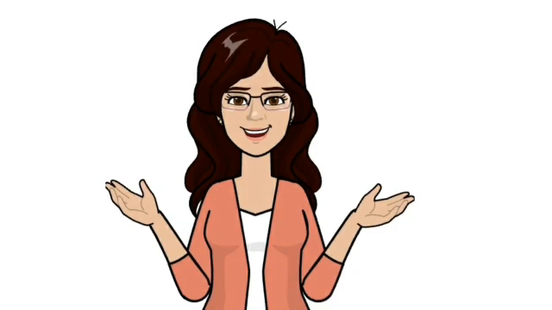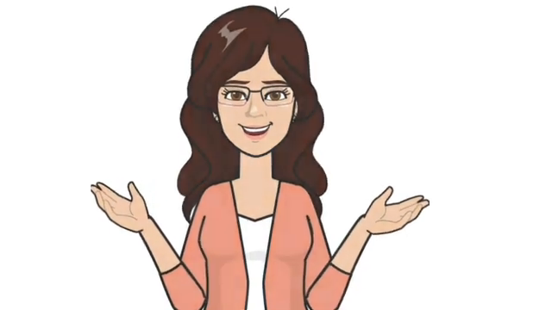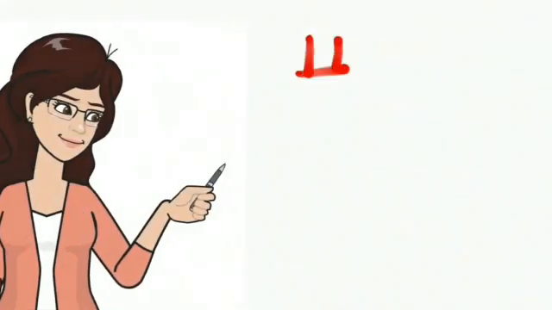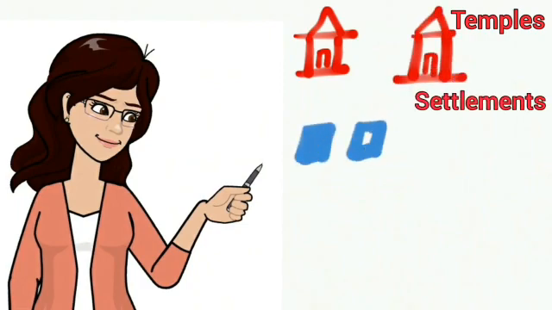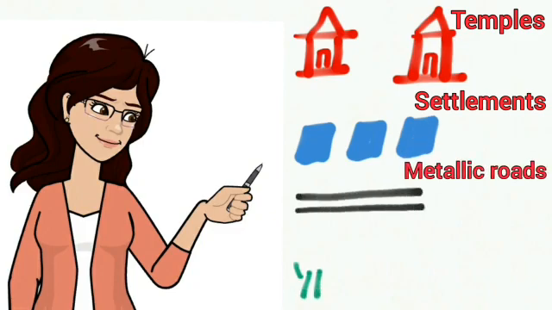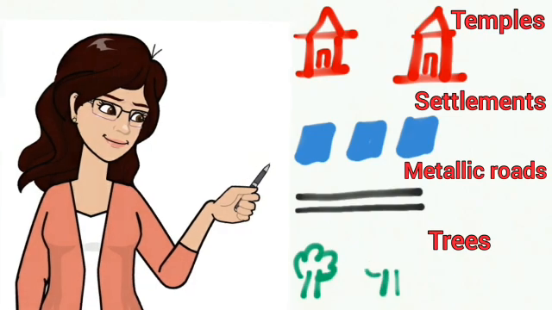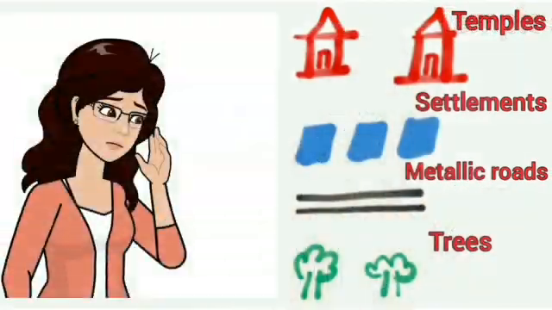Let us have a look at some of the conventional signs and symbols which are very common and widely used. This sign stands for temple, and this one is used for settlements. To show metalled roads use this symbol, and this one is for trees.